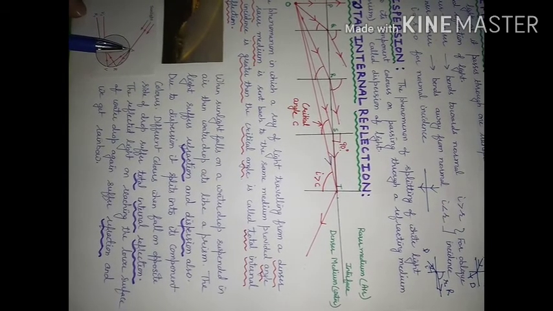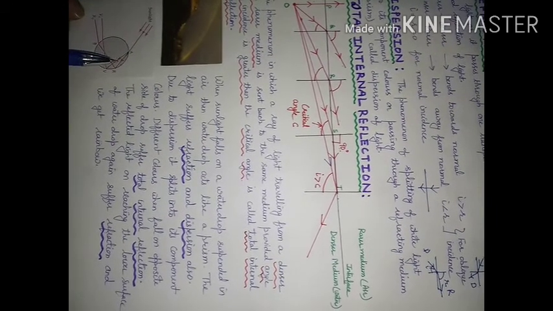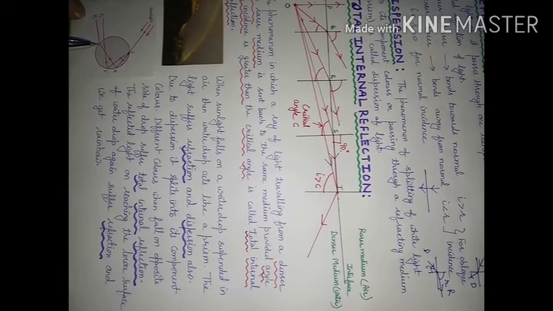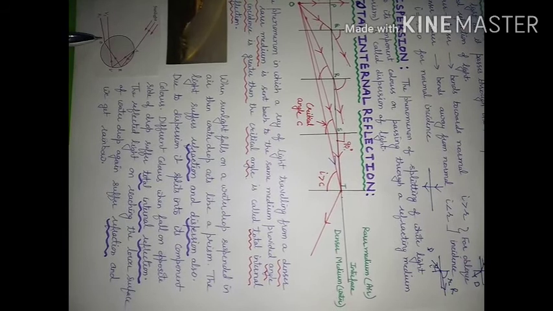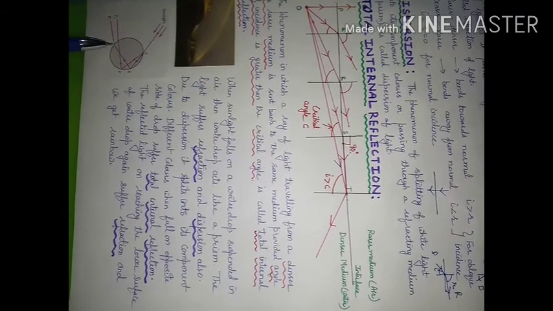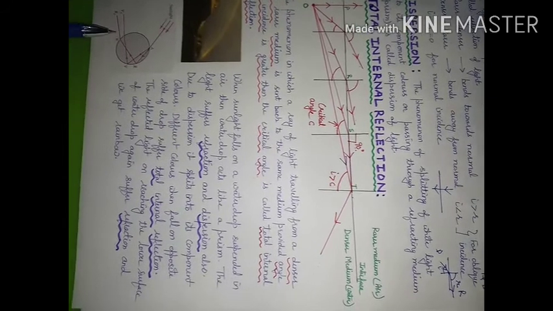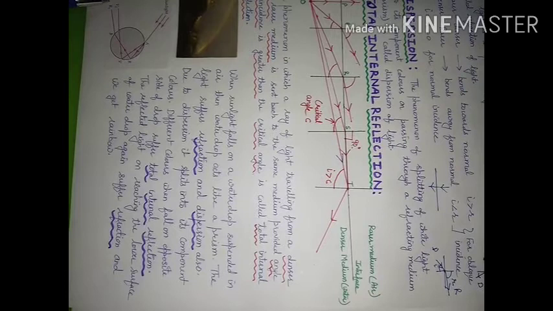At this point refraction and dispersion of light are taking place, at this point total internal reflection is taking place, and at this point the ray of light is trying to go from denser to rarer medium, but here the angle of incidence is not greater than critical angle, so it will suffer refraction and come out in air.